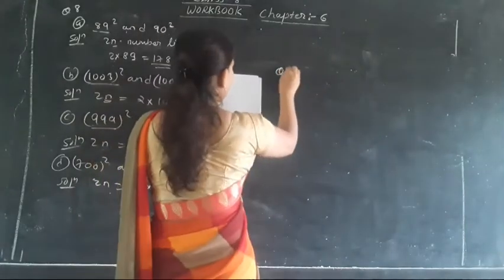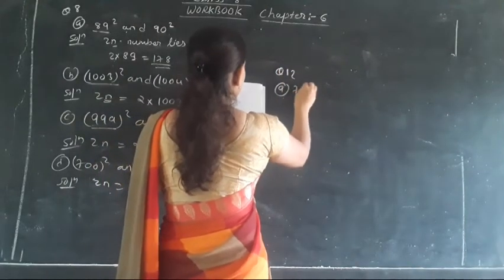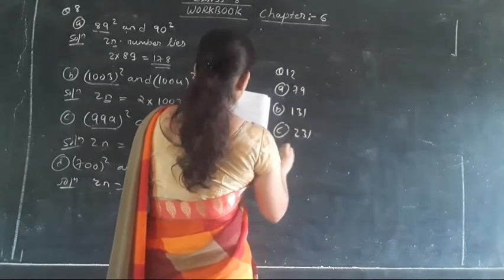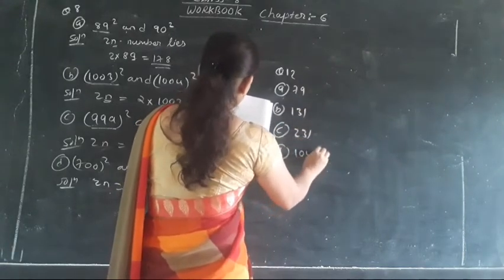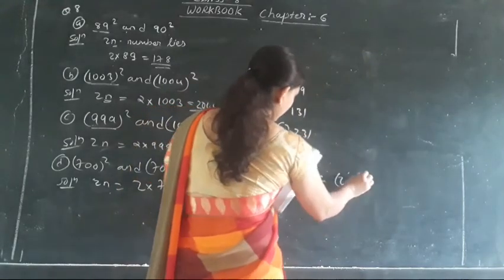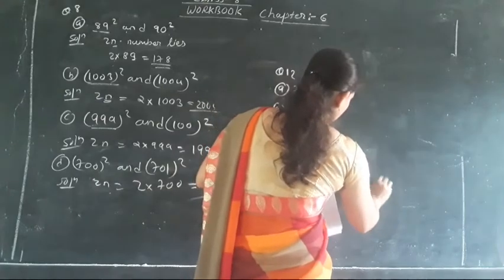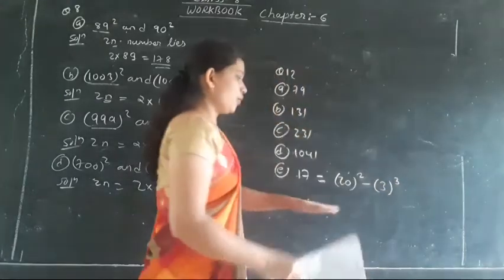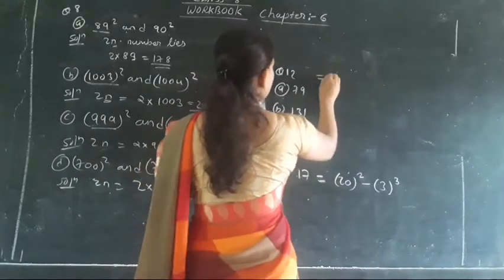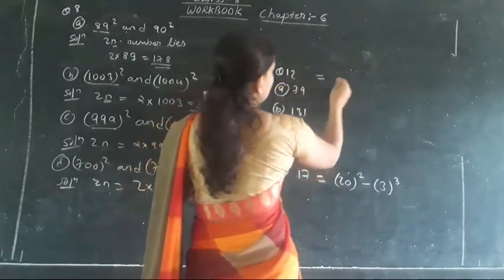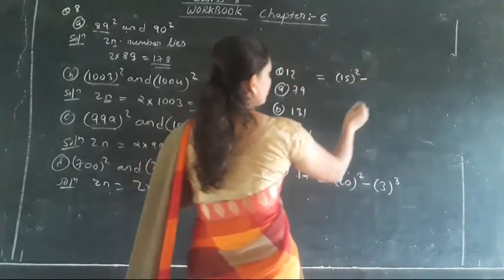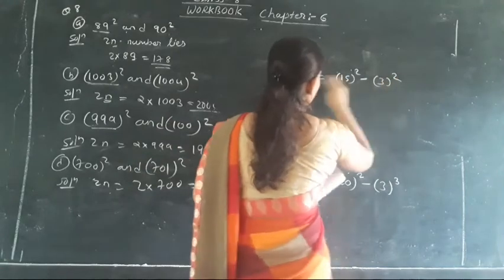So here again, question number 12: A part 79, B part 131, C part 231, D part 1041, E part 17. So it is 20 square minus 3 the whole square, because 20 minus 3 will be 17 itself. In the same way, here 12 is there, so we have 15 the whole square minus 3 the whole square, and we will get 12.